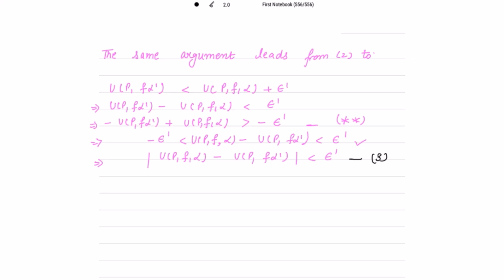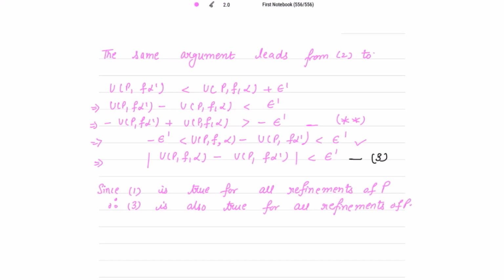So let me write the statement. Since 1 is true for all refinements of P, therefore 3 is also true for all refinements of P, right?